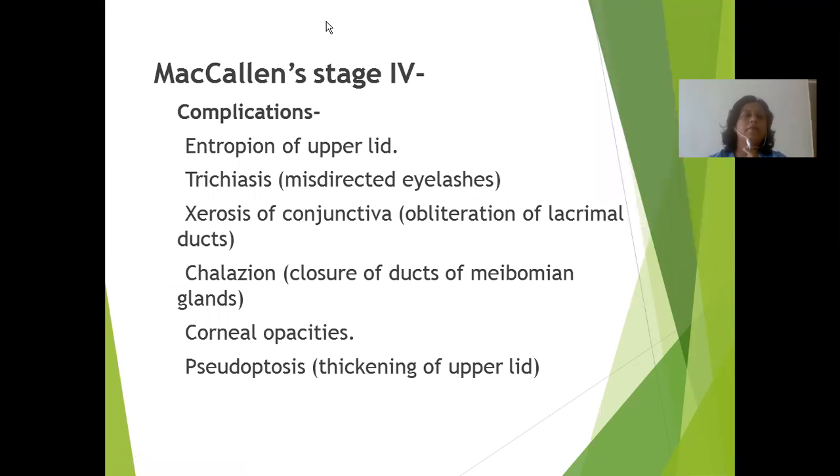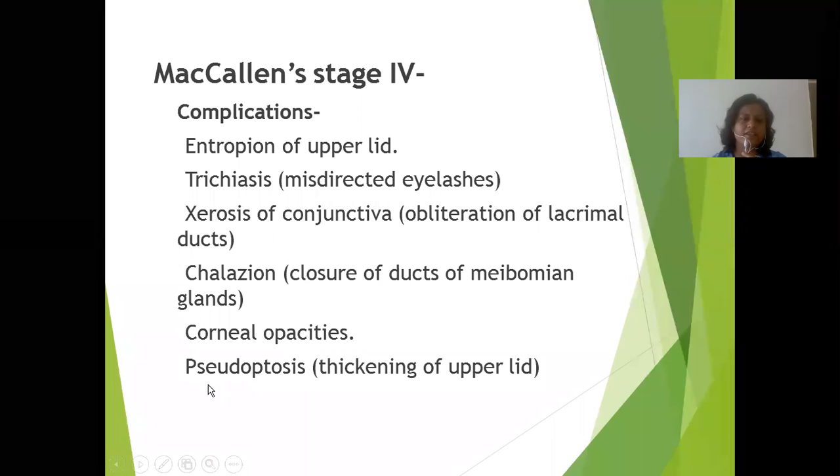Then according to MacCallan, stage 4 is complications. So what are the complications of trachoma? There is entropion of the upper lid, trichiasis, that is misdirected eyelashes, xerosis of the conjunctiva, obliteration of the lacrimal duct, chalazion, that is closure of the ducts of the meibomian gland, corneal opacity, and pseudoptosis, that is thickening of the upper lid.